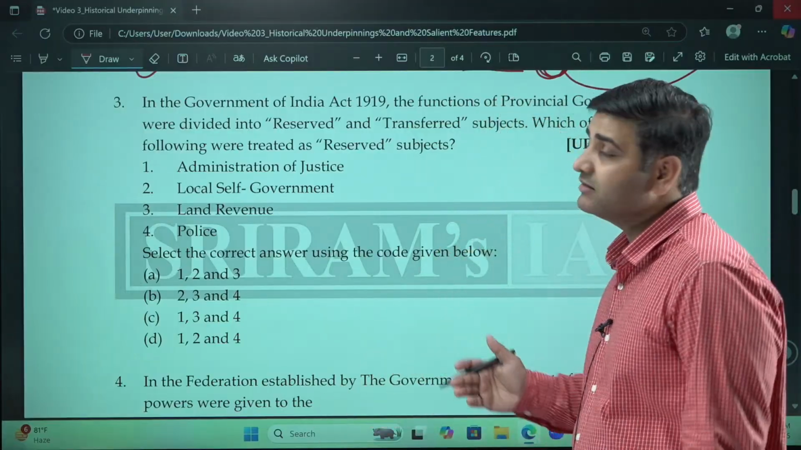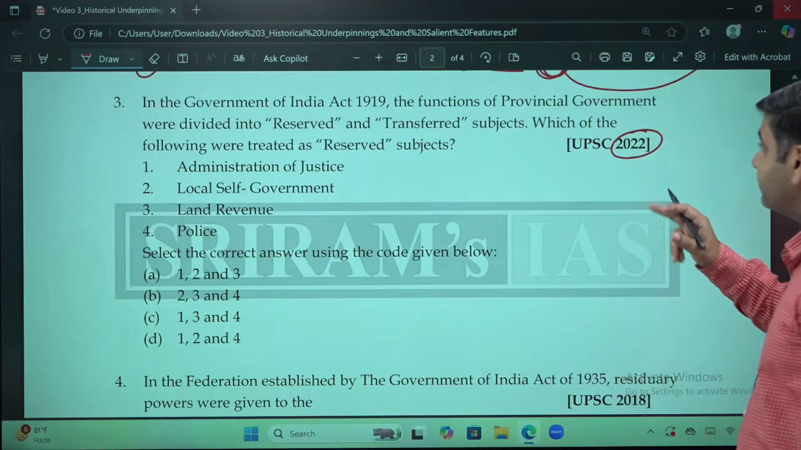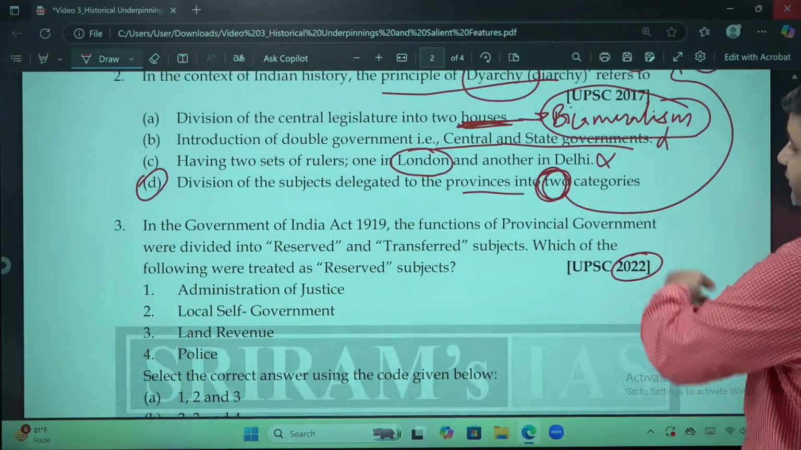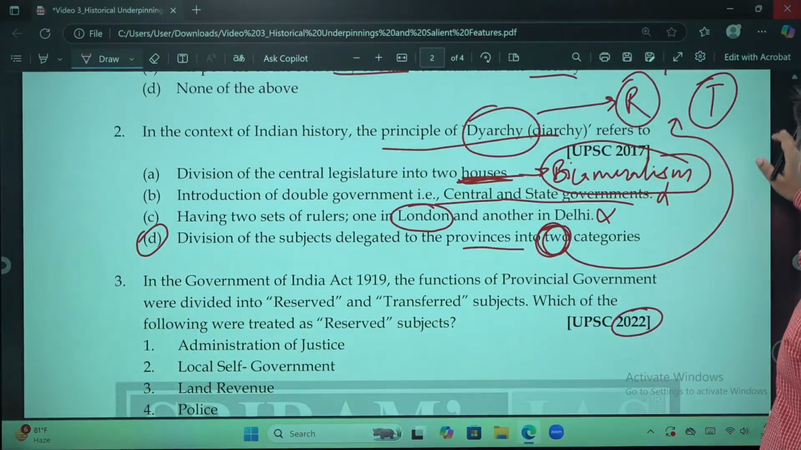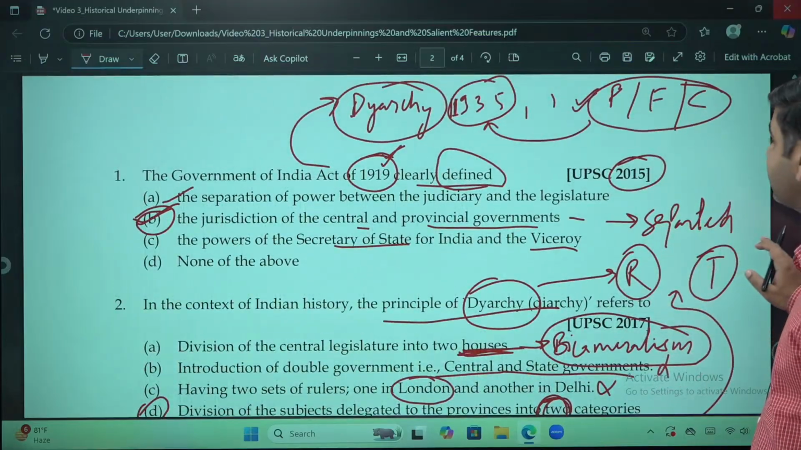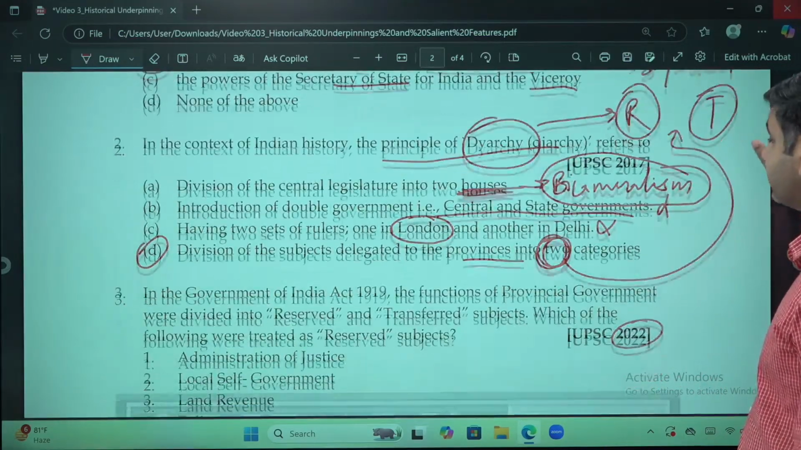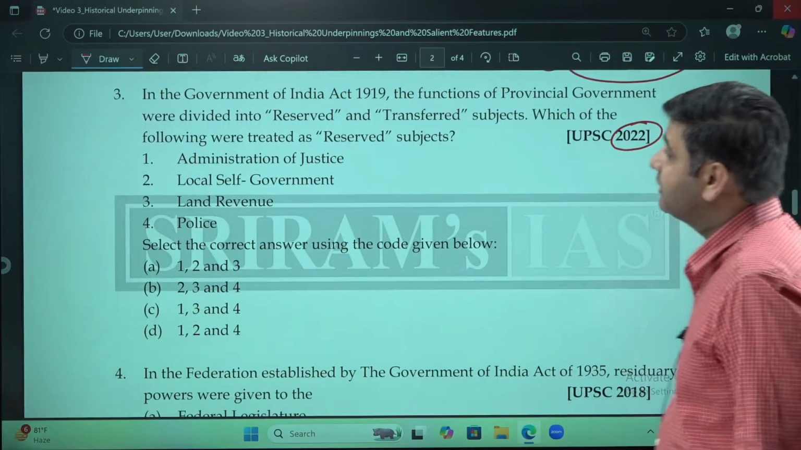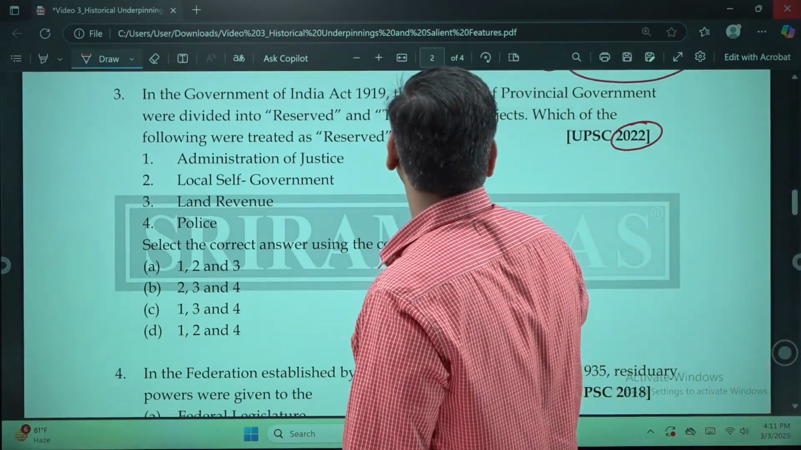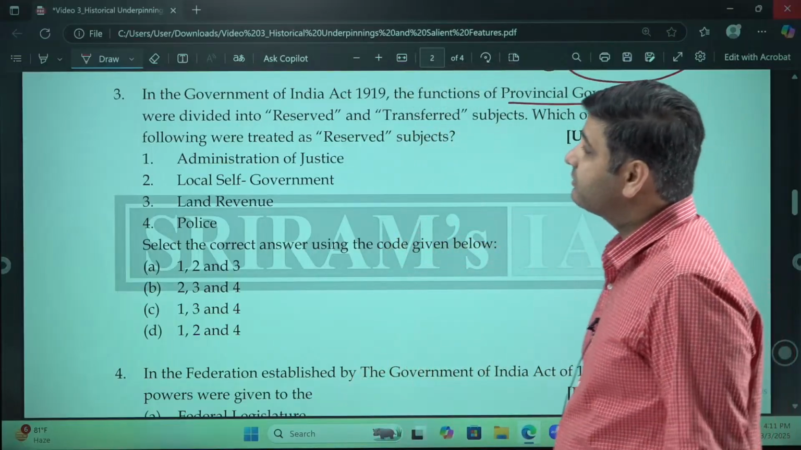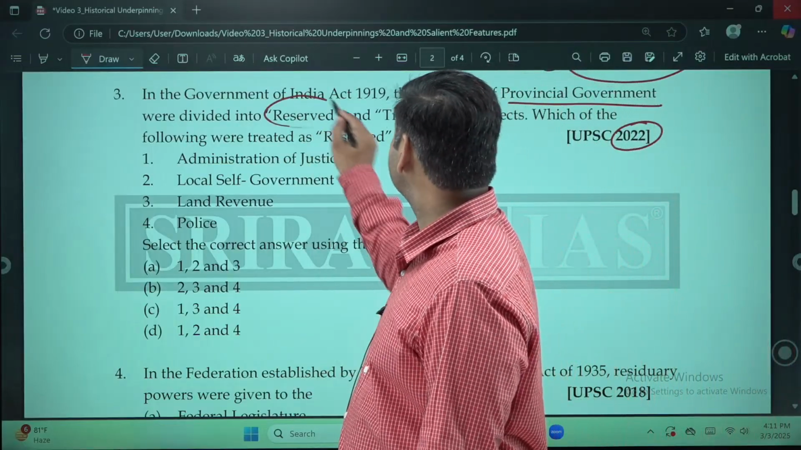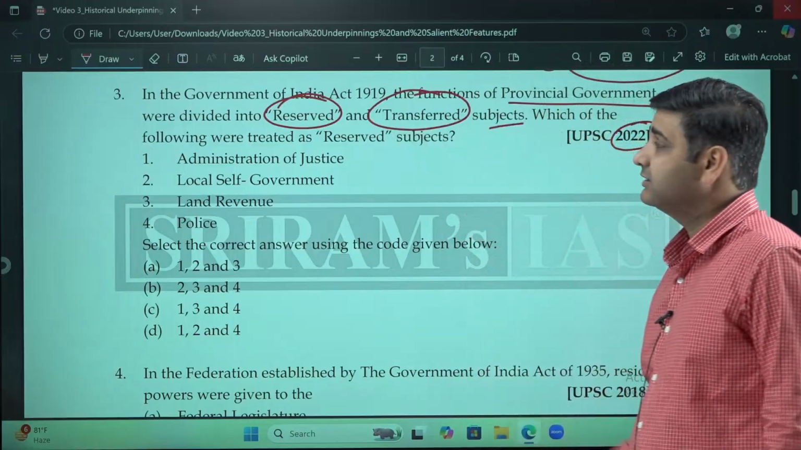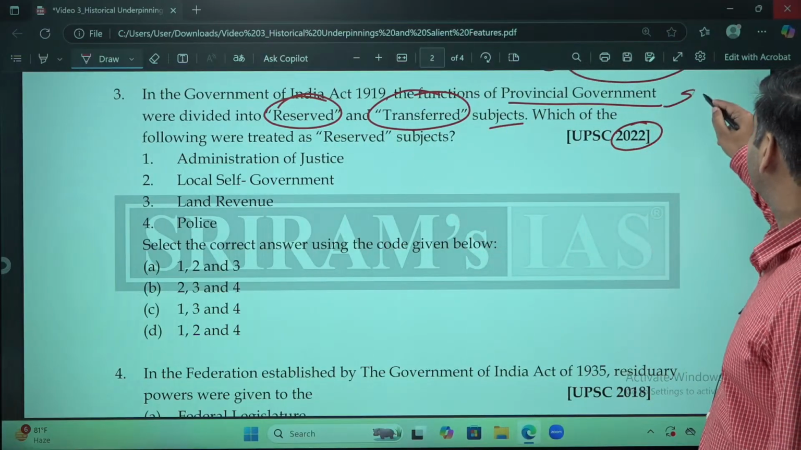Now see, in a line, 3 questions have come from the 1919 Act. This is the year 2022, this is the year 2017, and this is the year 2015. They are repeating the questions from the 1919 Act. Government of India Act 1919, the functions of the provincial government were divided into reserved and transferred subjects. This is what is called diarchy, isn't it? We have just now seen.